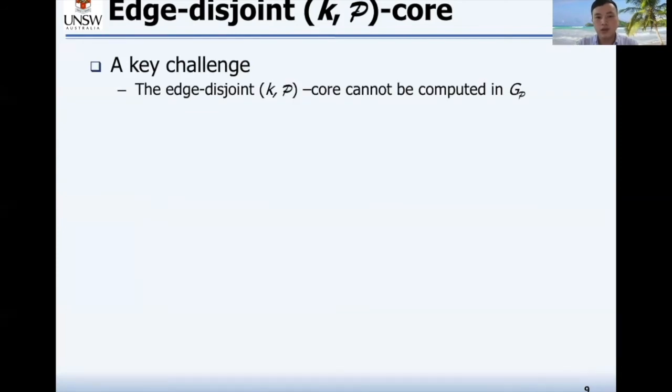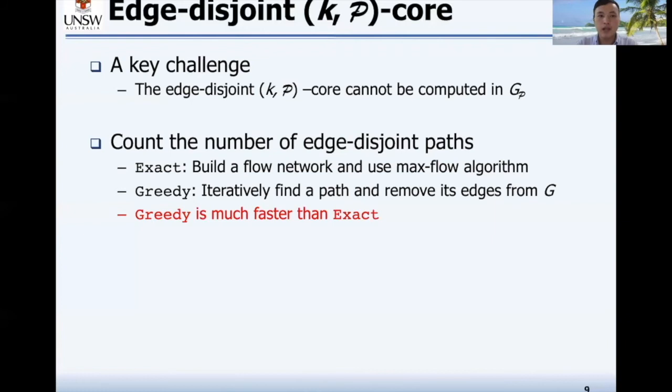The computation of edge-disjoint KP core is more challenging because it cannot be computed from the homogeneous graph, so we have to compute it from the HIN directly. The key step of computing the edge-disjoint KP core is to count the number of these disjoint paths. We propose both exact and approximate algorithms. For the exact algorithm, we build a flow network and use the maximum flow algorithm to find the maximum number of edge-disjoint paths. For the approximate algorithm, we work in a greedy manner by iteratively finding a path and removing its edges from the graph until there is no other path.